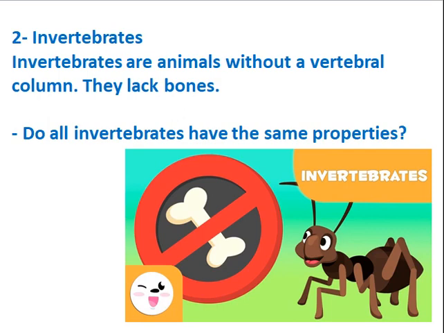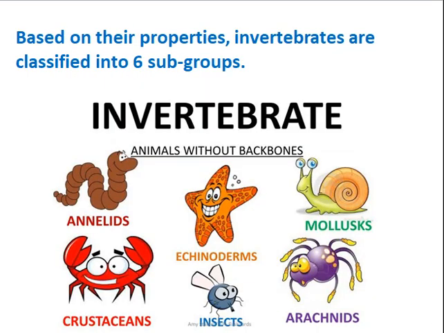But as with vertebrates, do all invertebrates have the same properties? Let's see. Of course not. Based on their properties, invertebrates are classified into 6 subgroups. These animals without backbones can be classified into 6 subgroups. Let's learn the different characteristics of each group.